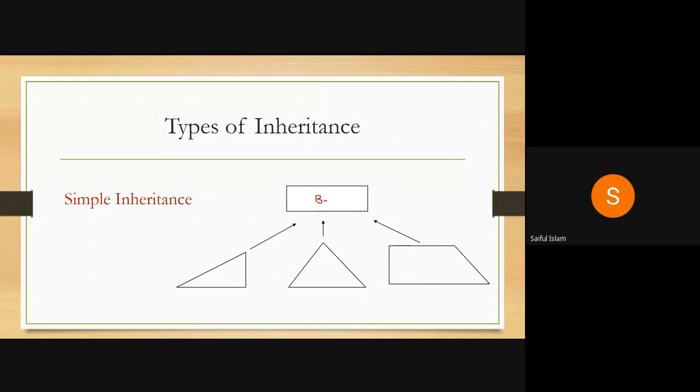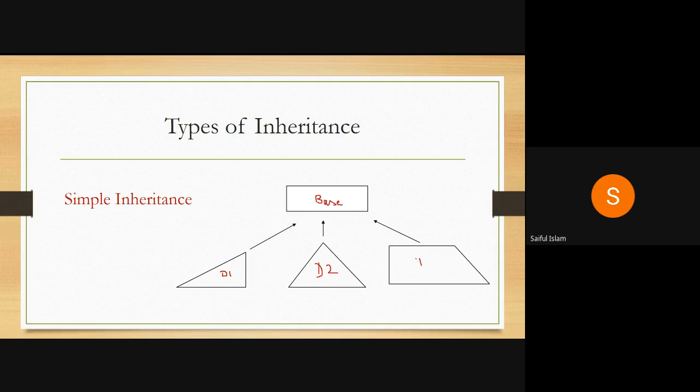So let's take this is my base class, this class is D1. Let's take, this is my D1. So D1 is simply derived from a base class. So only parent is base and only child is D1 in this case. So this is our derived class. Now here base, this is like D2. So D2 again is derived from a base class. So it's having a single parent. So here I am saying it's again a simple inheritance.